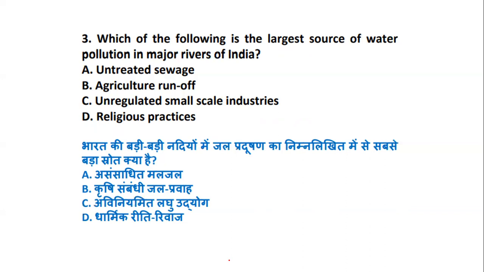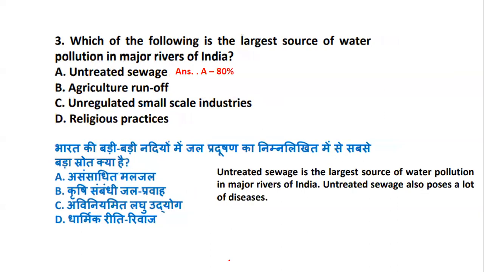So whether it is untreated sewage, whether it is agriculture runoff, whether it is unregulated small scale industries, or whether it is religious practices. So which of them is one of the largest source of water pollution in rivers of India? So yes, one of the largest sources of water pollution in rivers is untreated sewage. That is 80%. It counts to 80% of the water pollution. So untreated sewage is one of the largest source of water pollution.